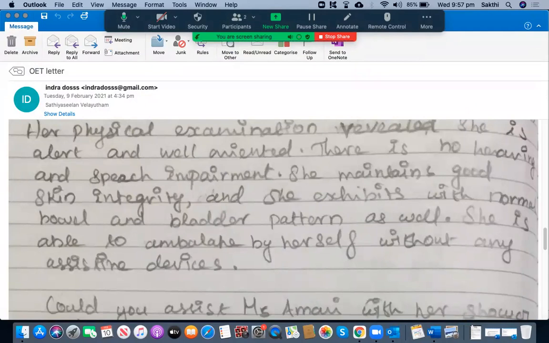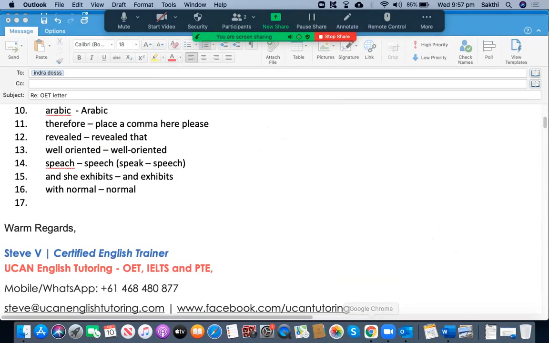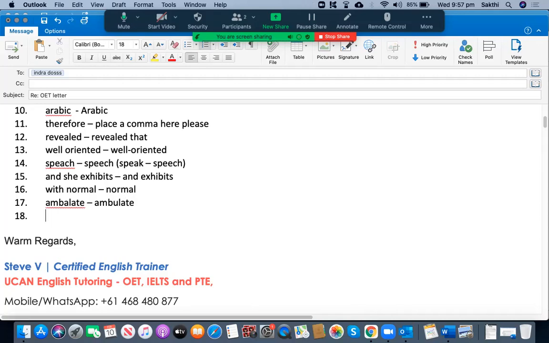She's able to ambulate. Is it "ambulate"? Yes, sir. Okay, ambulate, and don't use "by herself," but just "herself," or you can use "on her own."